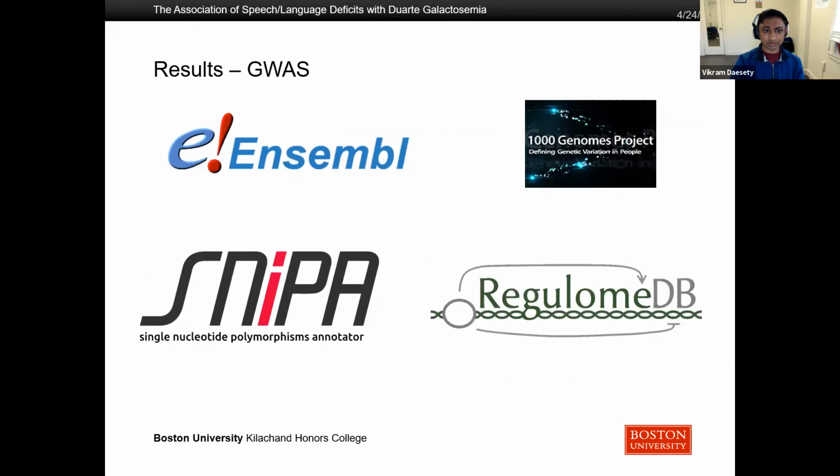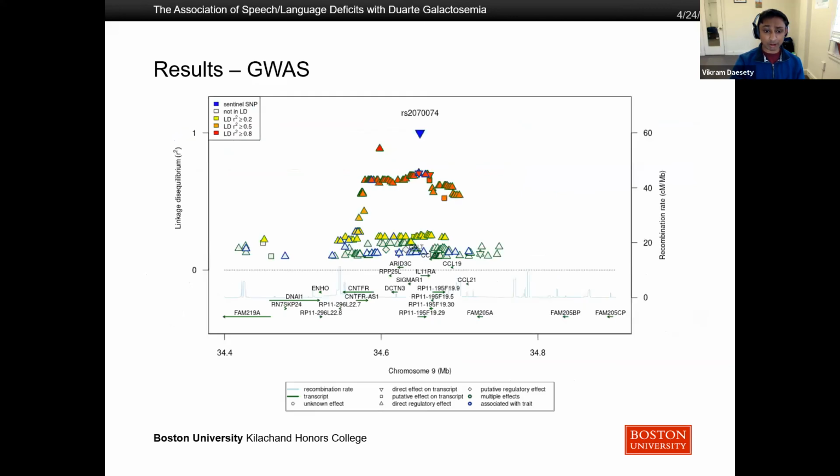So the GWAS studies used major online open source tools to analyze the genomes to see what genes are possibly associated with each other. And this is a sample output from some of my analyses. The blue triangle at the top represents a mutation that's responsible for Duarte galactosemia, and all the other triangles below that represent mutations throughout the genome that are highly associated with it. On the y-axis is the R² value, and the color coding is yellow, orange, red, going up in R² value, the red being an R² value of 0.8, which would mean it's pretty highly associated with the Duarte galactosemia